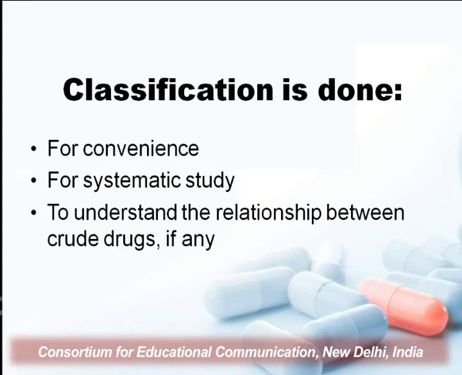It also helps in understanding the relationship between the crude drugs, if any relationship is present. If the drugs are classified on the basis of their morphological characters, then one can easily assess that the drugs grouped under a particular classification might also have certain basic characters that are similar among all the members of that group. So this also helps in understanding the relationship between different drugs.